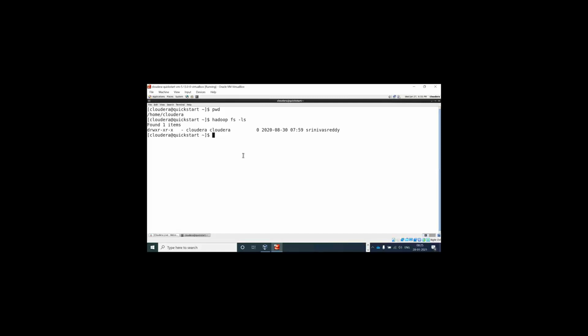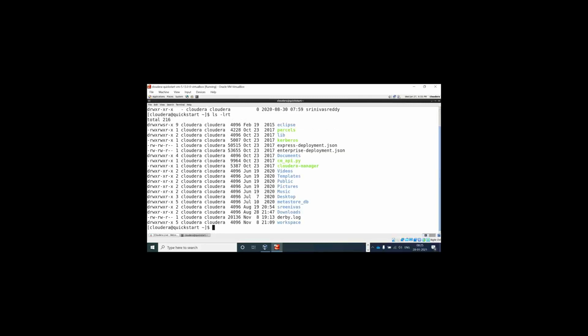As of now, I have only one Srinivas Reddy Cloudera. Here we may have different commands. I will explain everything about the commands, where to see, and where the configuration files are. I said hdfs-site.xml, right?